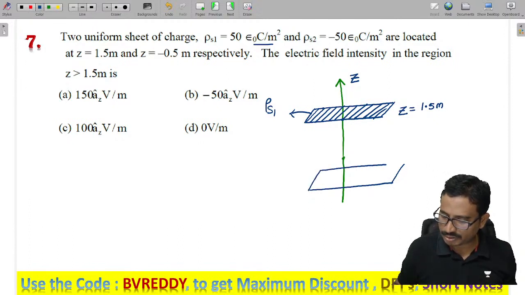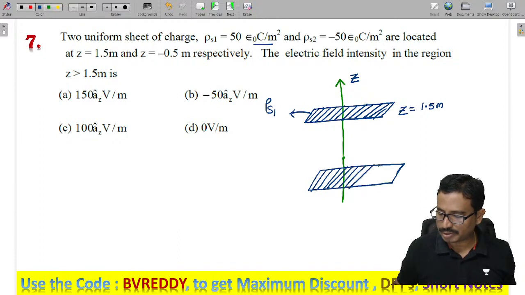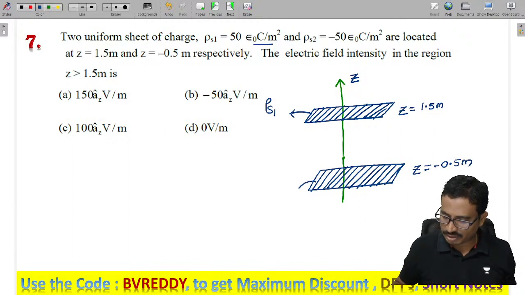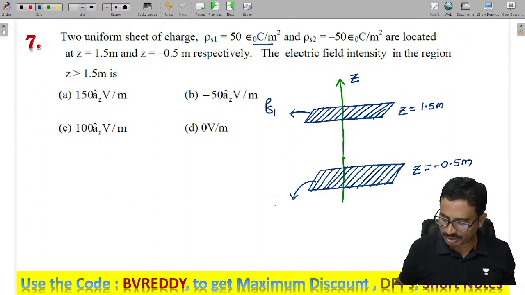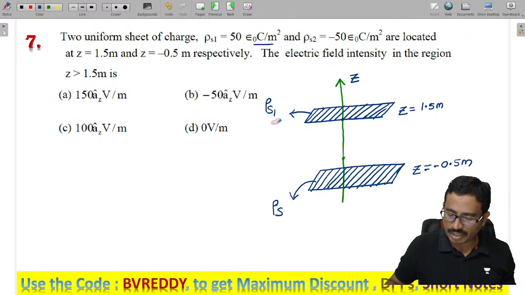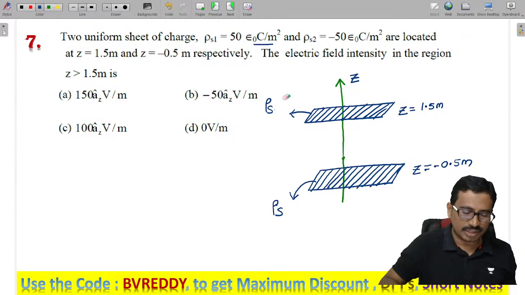We have another charge. This is another surface charge here, where Z is equal to minus 0.5 meters. And this will also have the same charge. You see, the magnitudes of the charges are the same here. That is rho s. Both have the same magnitude of the charges, isn't it?